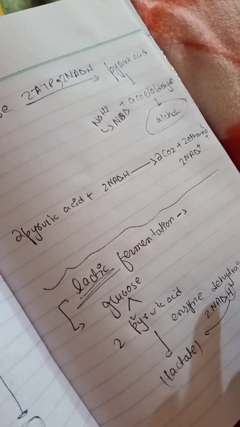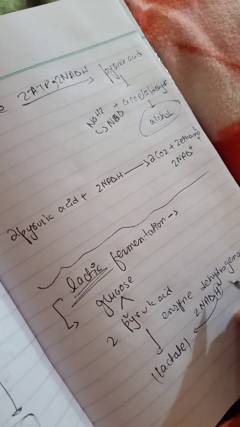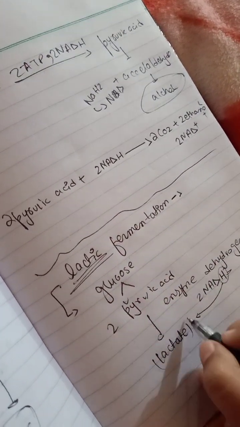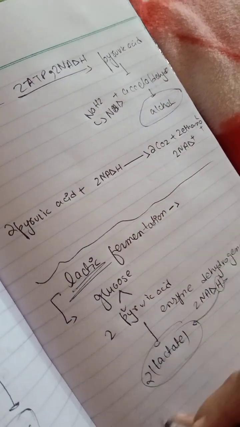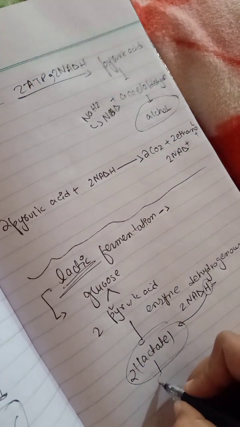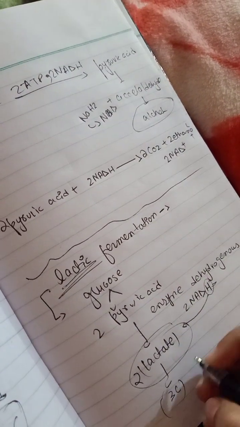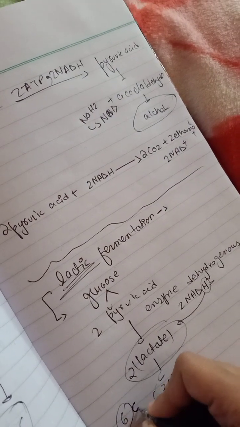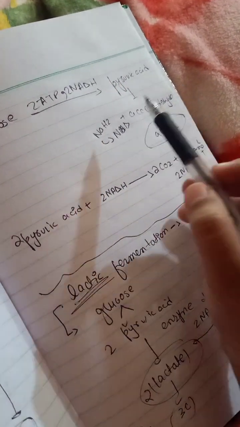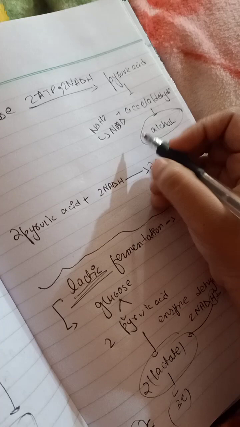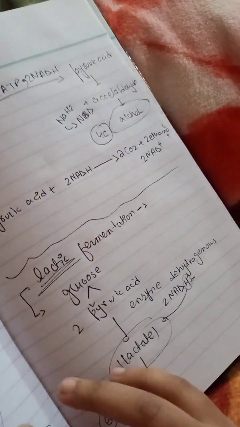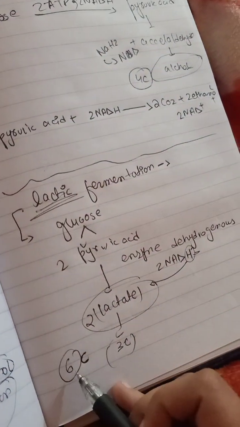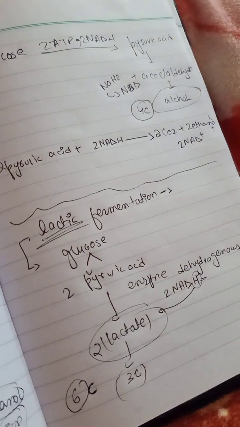This enzyme helps in the removal of hydrogen. So 2 molecules of lactate are formed. Lactate is a 3 carbon molecule, so 3 plus 3 is 6 carbon. Alcohol is 2 carbon, so with 2 molecules of alcohol, 4 carbon is formed.